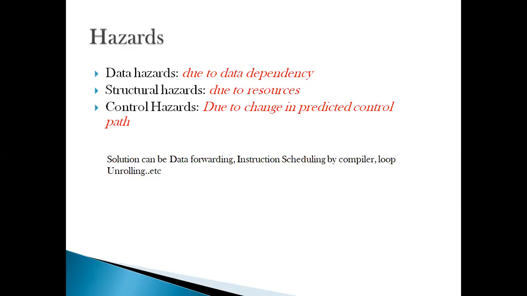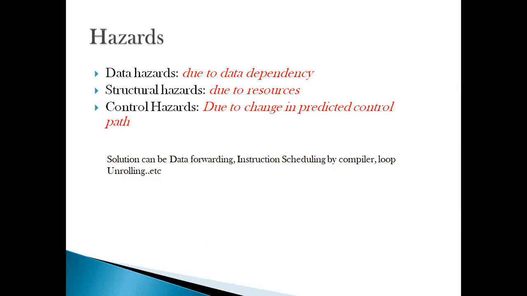So though I may have different registers, and may not have a source and destination dependency between the two instructions, due to the hardware resources, the port available for reading the data from the register file is already occupied by the previous instruction. So my next instruction cannot fetch the data. That is a structural hazard. As the name implies, it is due to the structure or the hardware. Then we move on to control hazards.